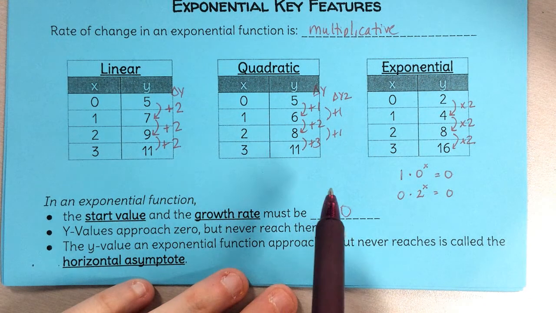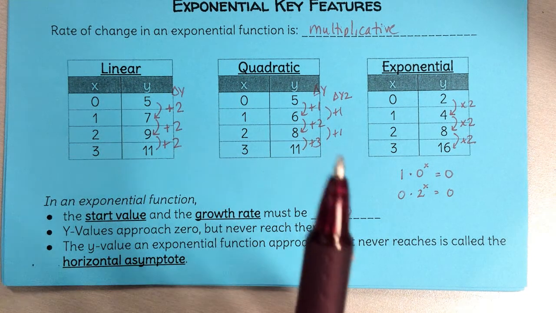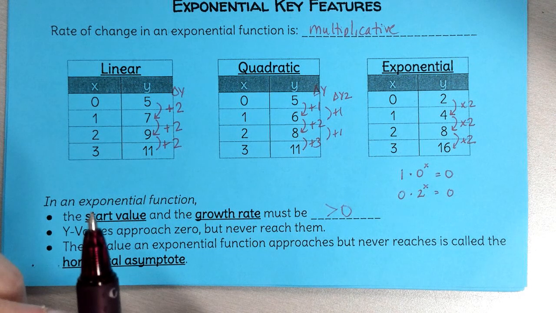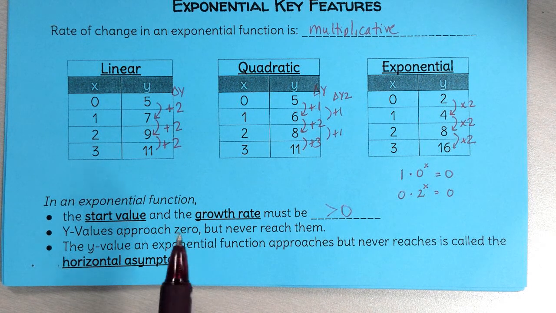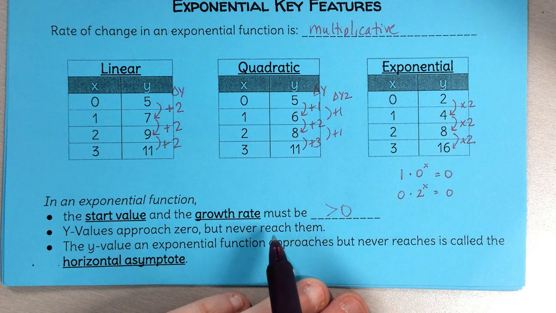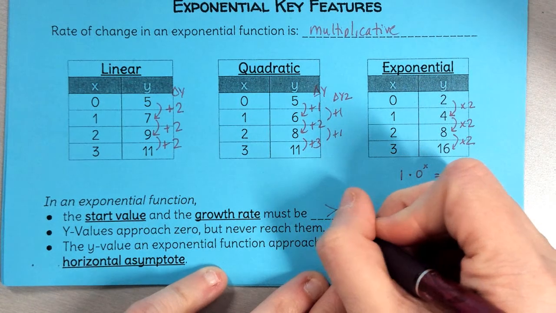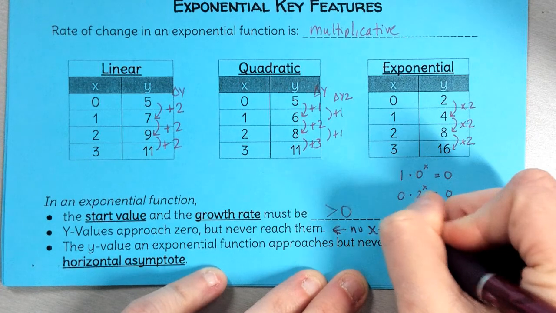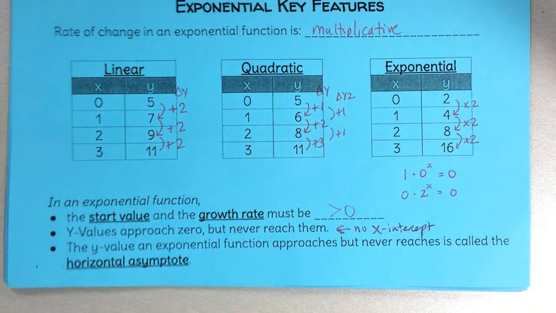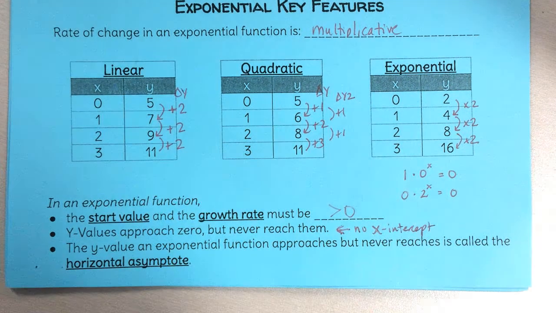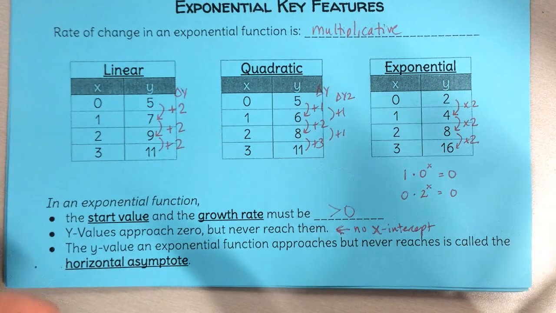But from a theoretical perspective, I'm never going to run out of half of that tiny, tiny microscopic, electron microscope sized piece of paper that I'm cutting in half. So I'm never going to reach 0. So what this means is, for now, no x-intercept. There's no x-intercept, because the line's getting closer and closer and closer to 0, but it's never going to touch it. Now, there are certain situations where we might see them.